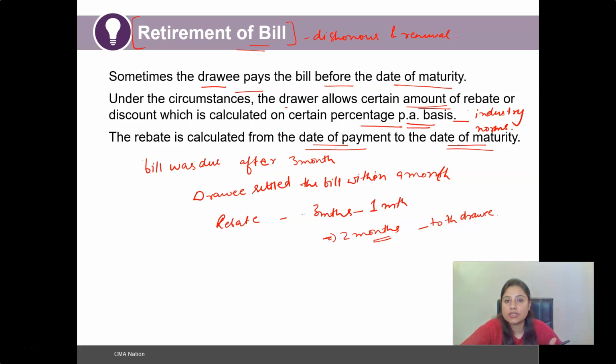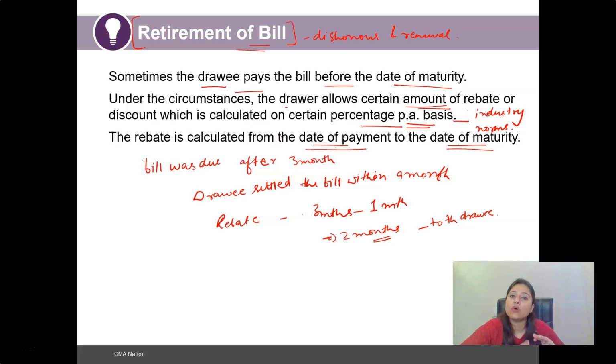However, in the case of retirement, such a bill gets paid before the date of maturity, and because the bill has been paid before the date of maturity, the drawer shall allow a certain amount of rebate or discount to the drawee, which would be calculated on a certain percentage per annum basis, and that percentage could be decided by the drawer according to the industry norms.